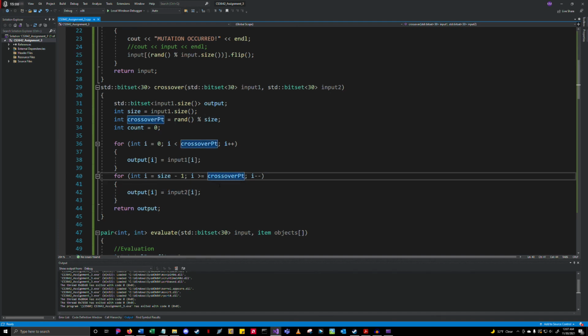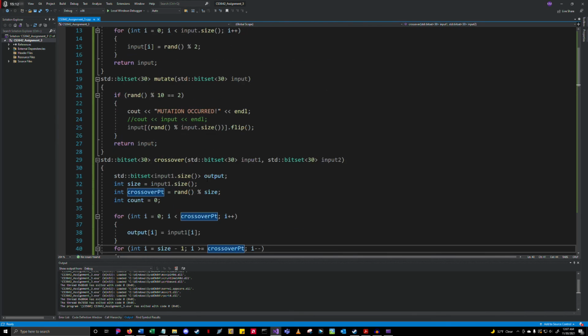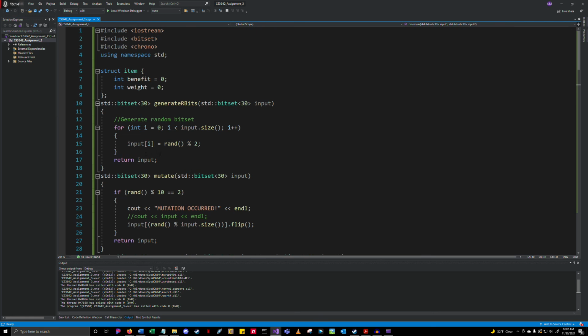So it just does the simple single point crossover. Mutation, I showed you that. Generate R bits. It just generates the zeros or ones randomly, and that's that for that.